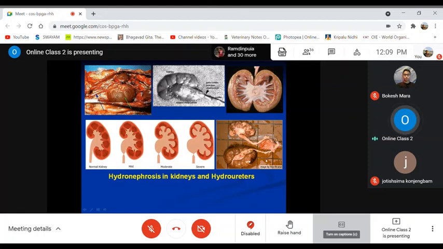Okay, so these are the gross pictures of hydronephrosis for today, and I'll continue the urinary system in the next class. Mainly nephritis and renal calculi and related topics we'll discuss in the next class. Okay.